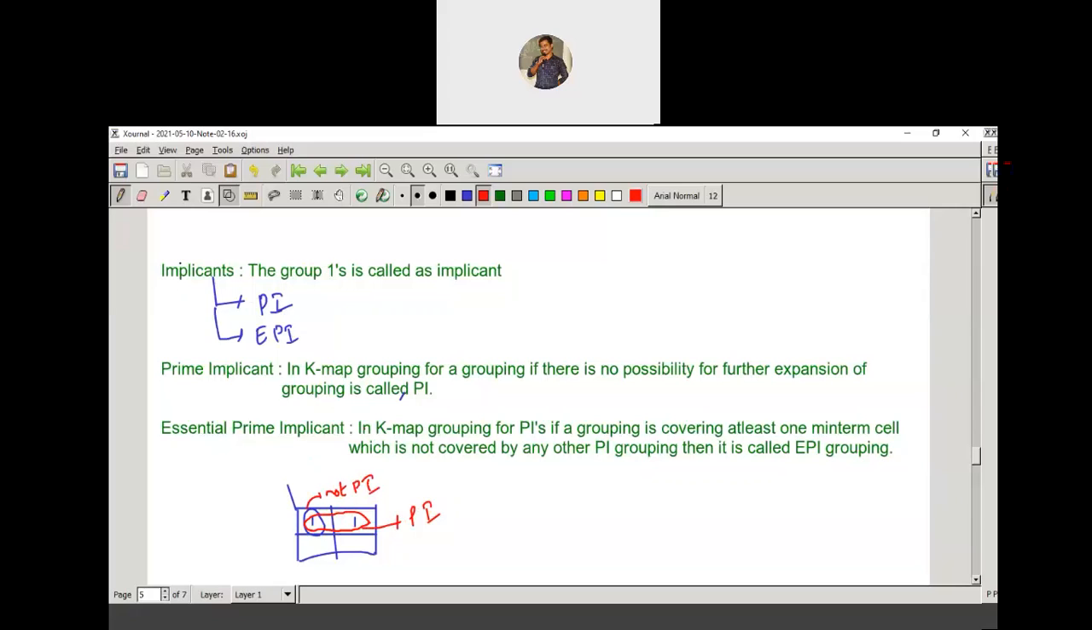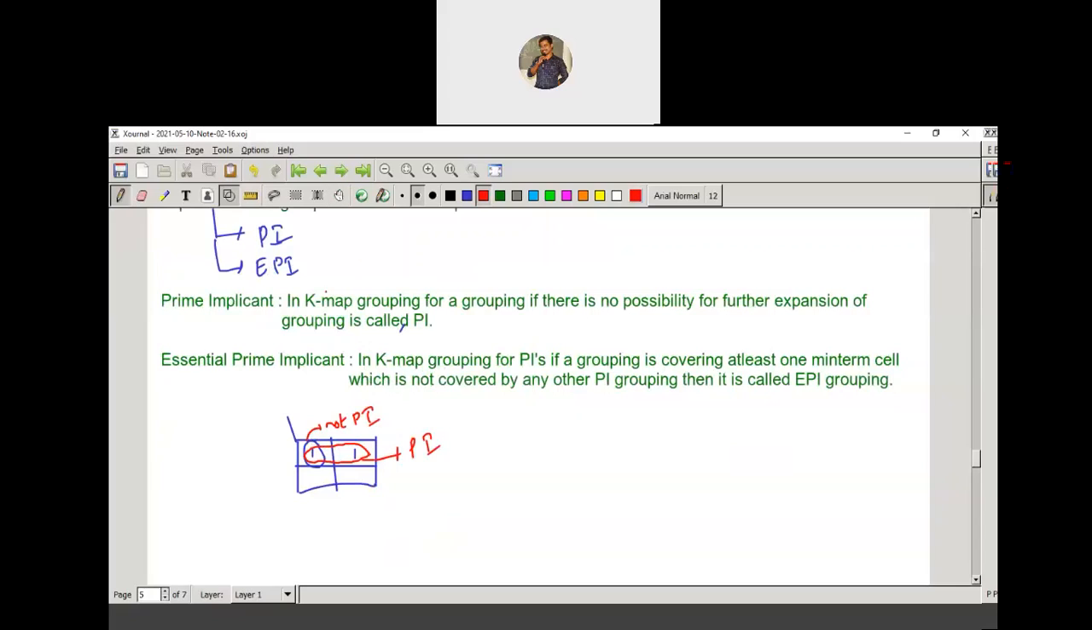Now coming to the second one, essential prime implicant. In K-map grouping, we are going to observe only prime implicants here, not implicants. If a grouping is covering at least one minterm cell which is not covered by any other prime implicant, then it is called an essential prime implicant grouping. Let me explain this one. Read the definition of the EPI, essential prime implicant. You can take this example.